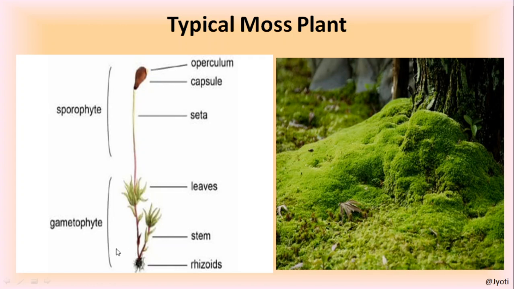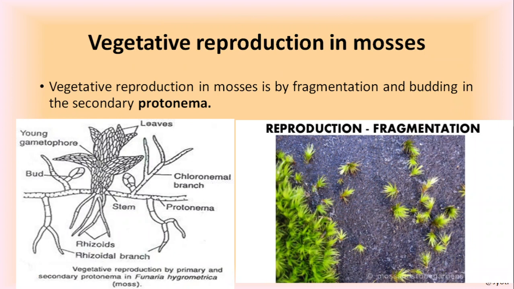But in the life cycle of the moss plant, the gametophytic phase is dominant, predominant. That means it stays in the gametophytic phase for a longer time. So here you can see the protonema. So here I have shown you how the reproduction takes place by fragmentation. Here, fragmentation has happened in the moss plant, and each fragment will now develop into a new moss plant. Okay, but here we see the most important feature.